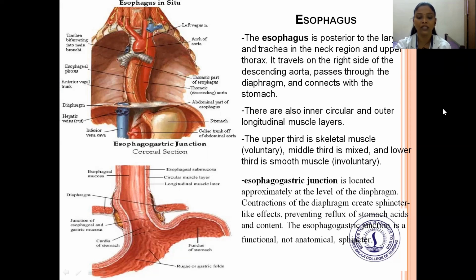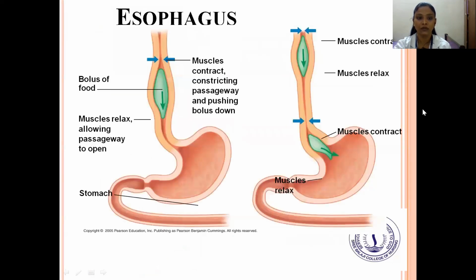The upper third is skeletal muscle, which is voluntary, the middle third is mixed, and the lower third is smooth muscle, which is involuntary. The gastroesophageal junction is located approximately at the level of the diaphragm. Contraction of the diaphragm creates a sphincter, which has the effect of preventing reflux of stomach acids and contents. The gastroesophageal junction is a functional and not an anatomical sphincter.